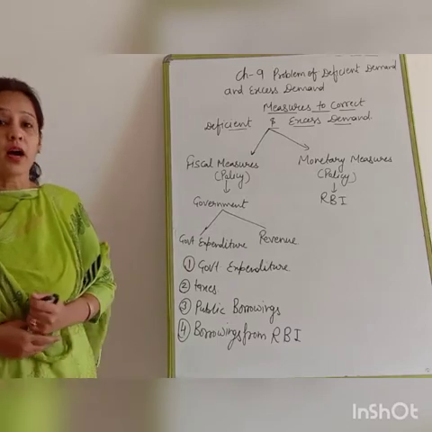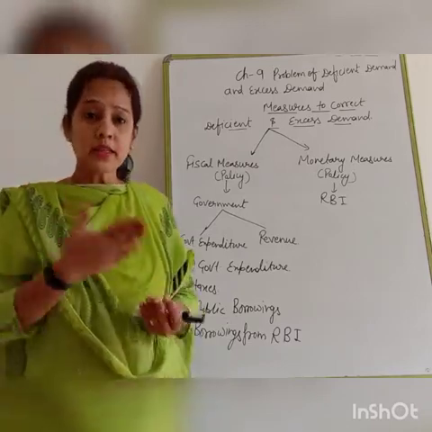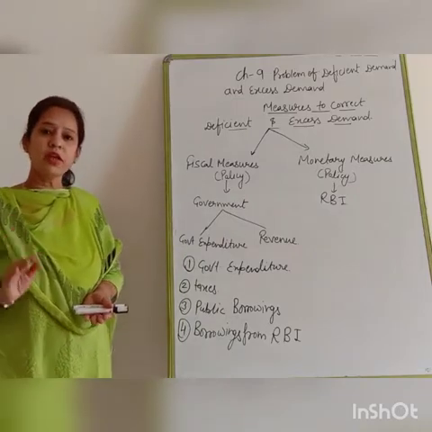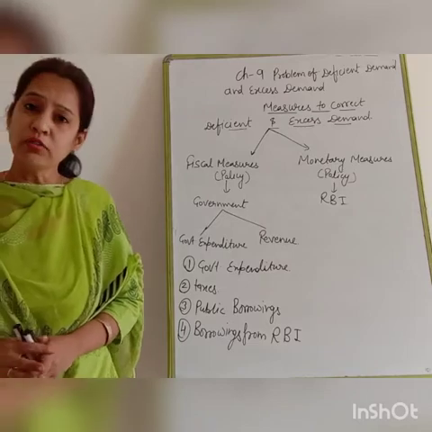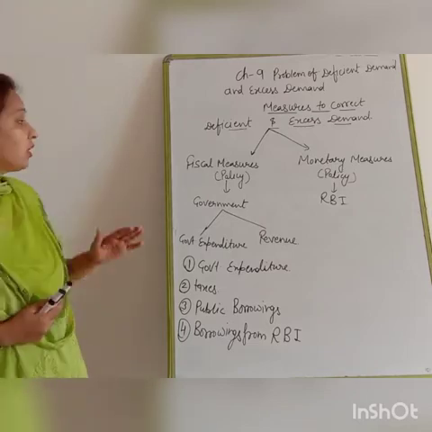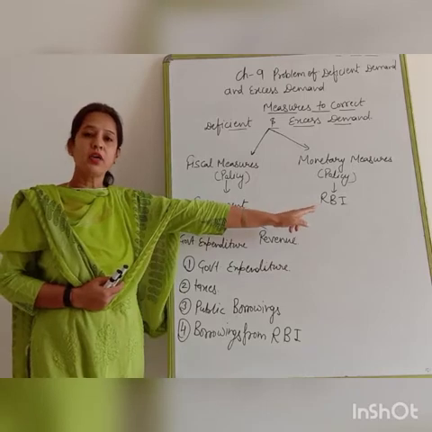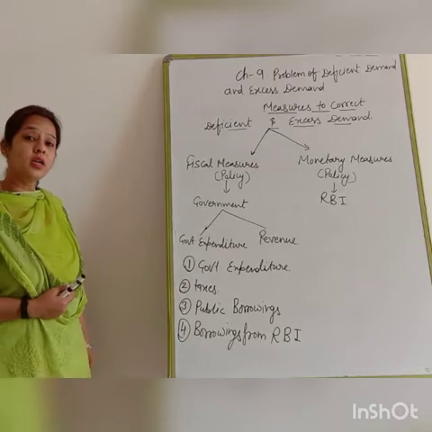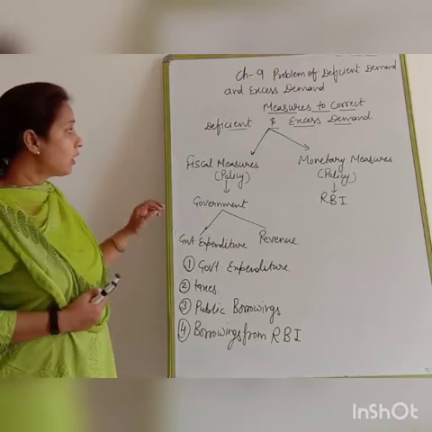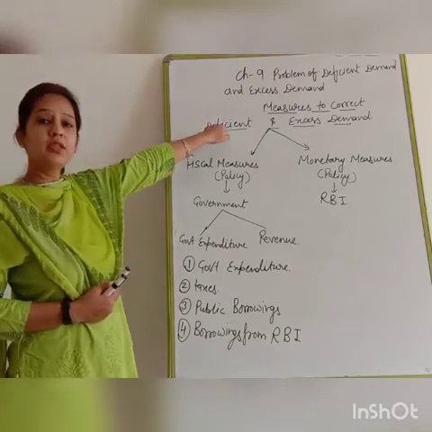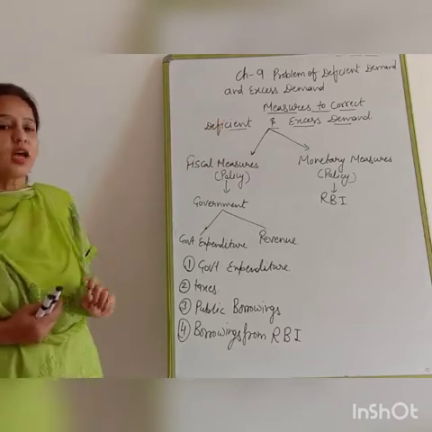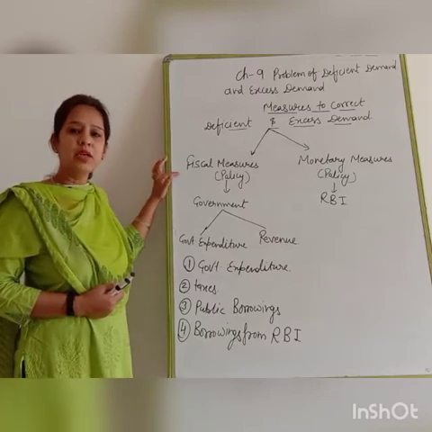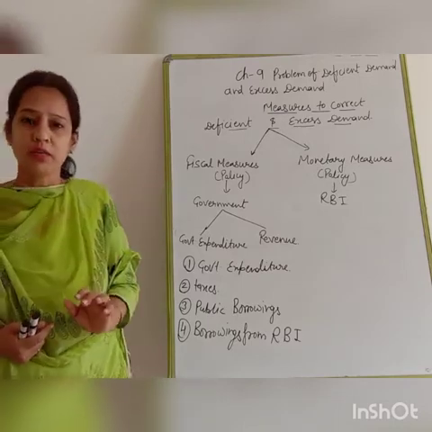Definitely the government and RBI want to correct deficit demand and excess demand to stabilize our economy. Every economy wants to be stable. Because of this, a few steps have to be taken by the government as well as RBI for economic stability. The steps taken by the government to correct excess demand and deficit demand, or we can say inflationary gap and deflationary gap, are known as fiscal measures.